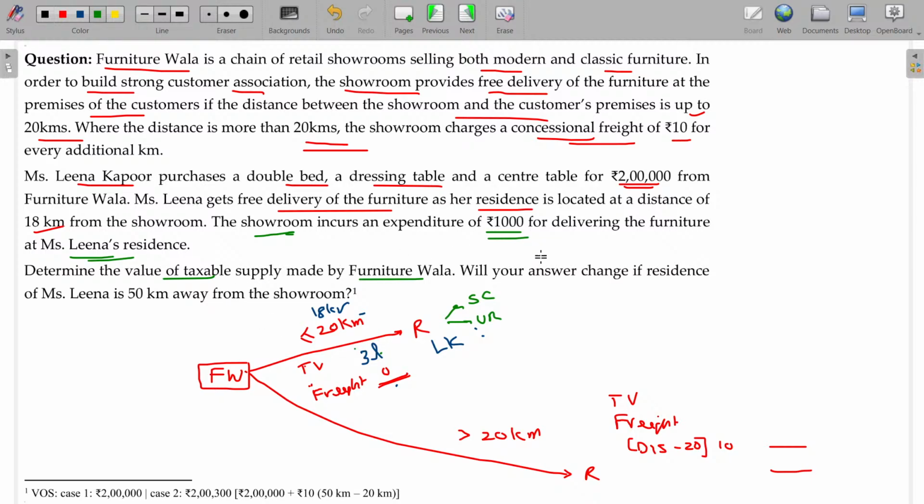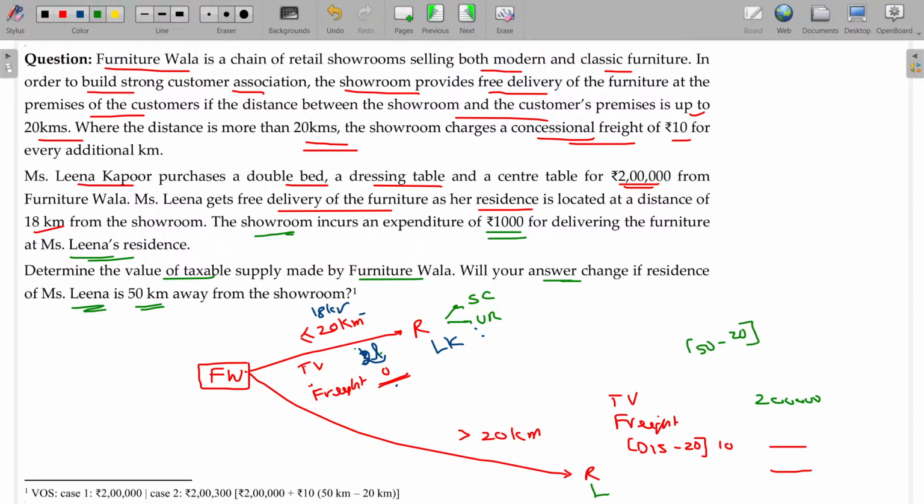Okay. We have answered that. Change: the residence of Mrs. Leena is 50 kilometers away. In case Leena's home is almost 50 kilometers distance, then 2 lakhs is for the furniture. 2 lakhs only here. Sorry, this is 2 lakhs. And here it is 2 lakhs. And the distance is 50.